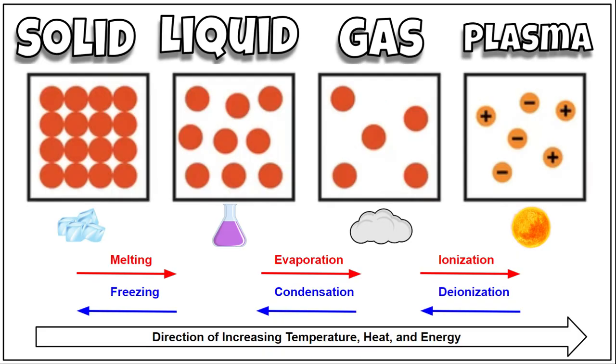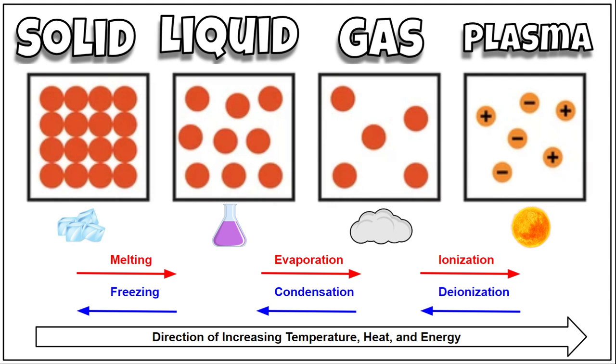Now, when we compare all of them together, solid, liquid, gas, and plasma, this is how we would represent them. Solids on the left, you notice how they are tightly packed. Liquids next to it, to the right, are spaced out a little bit. They still have a little bit of a shape to them, but they're spaced out a little bit. Gases are spaced out a whole lot more. And then finally, plasmas, where now you have the positives and the negatives.